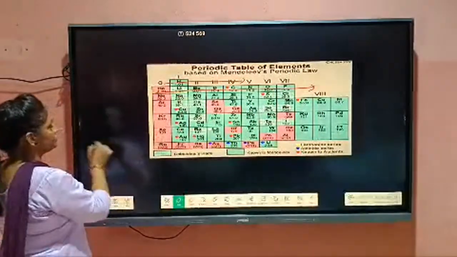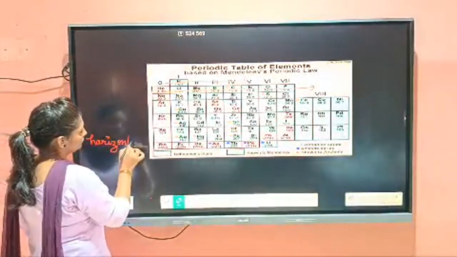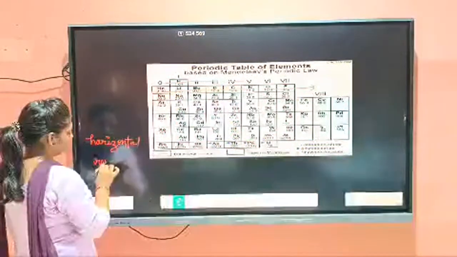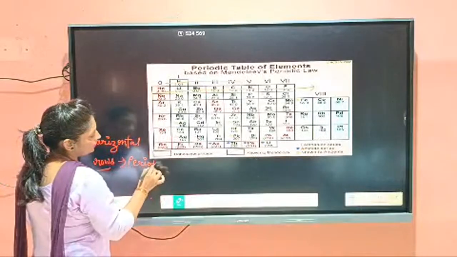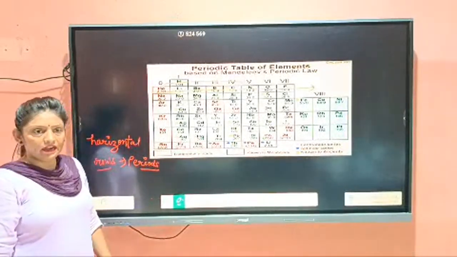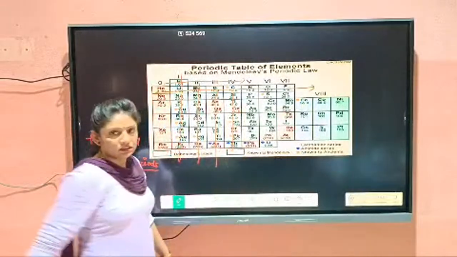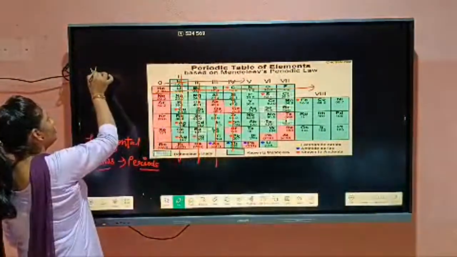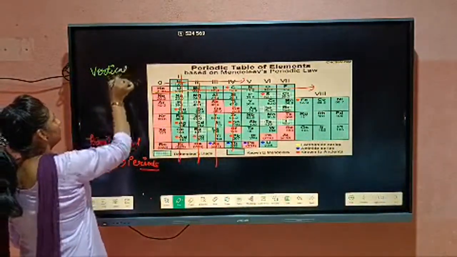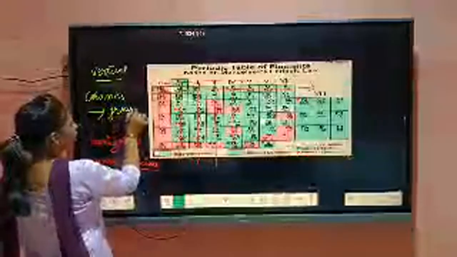These horizontal rows are known as the periods. And there were some vertical columns like this. These are the vertical columns. They are known as the groups.